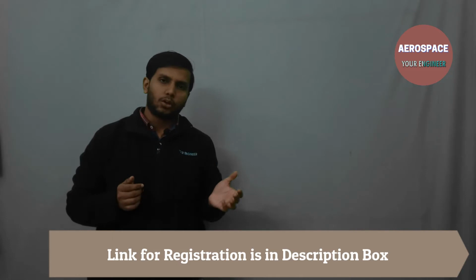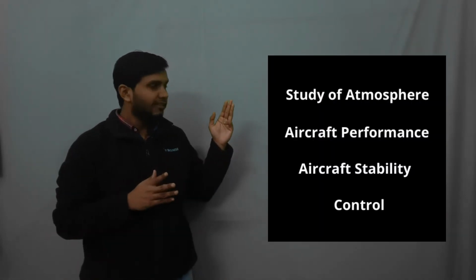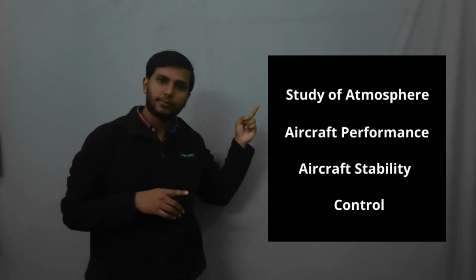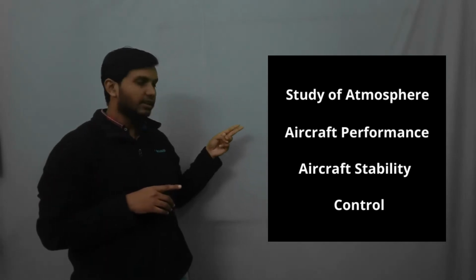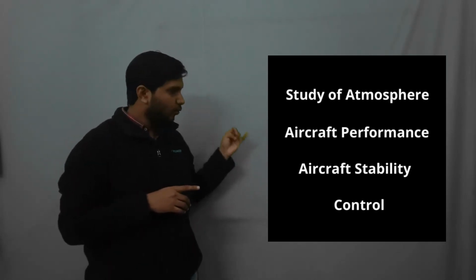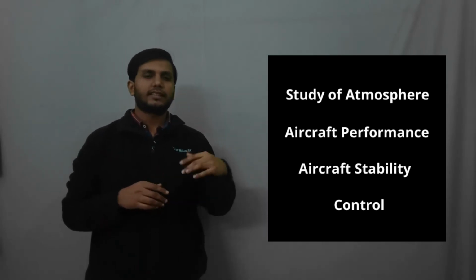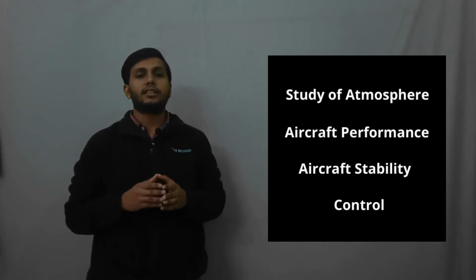Flight dynamics and control mainly has four parts. The first part is study of atmosphere, second part is aircraft performance, third part is aircraft stability, and fourth part is control. Let's discuss each and everything, but before that let's study the scope.